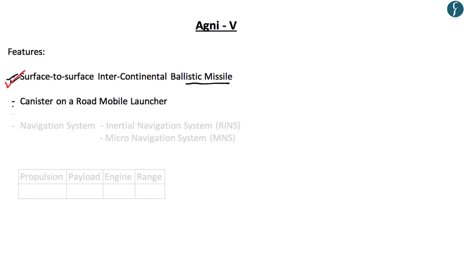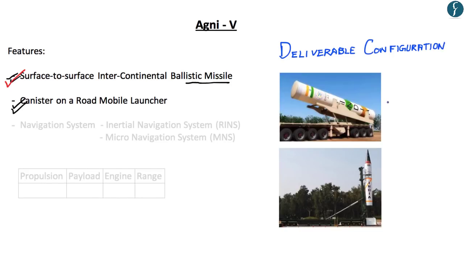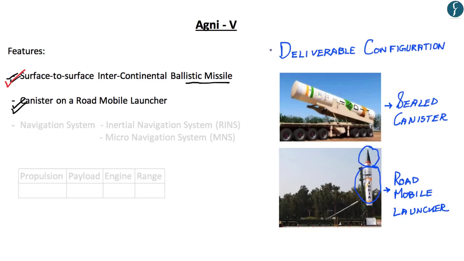The second feature of the Agni 5 missile is that it can be used as a canister on a road mobile launcher. Now let us understand what this means. The recent test of the Agni 5 missile was based on a deliverable configuration. It was based on a sealed canister, as you can see in this image, and can be used through a road mobile launcher and can be quickly assembled during an emergency, thereby making it a deliverable configuration.